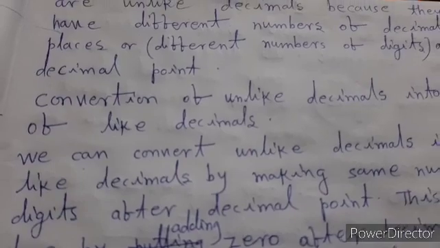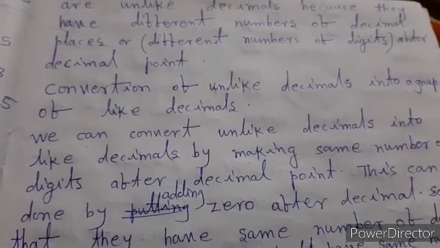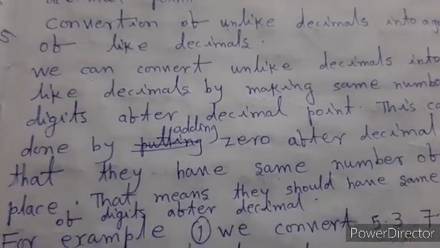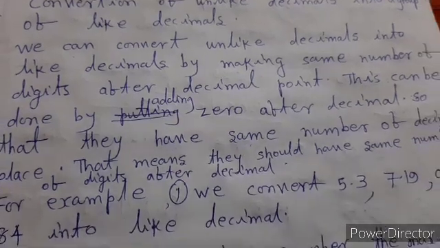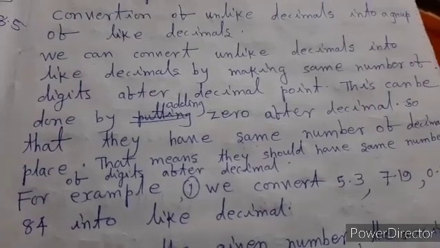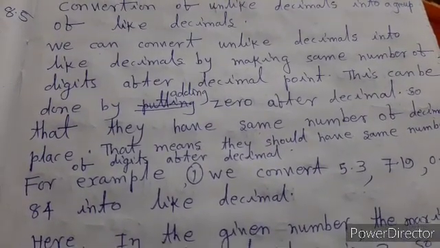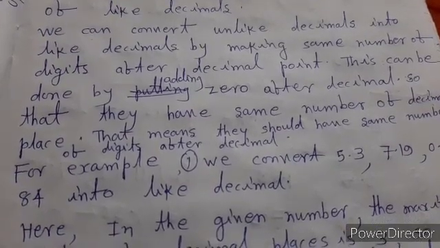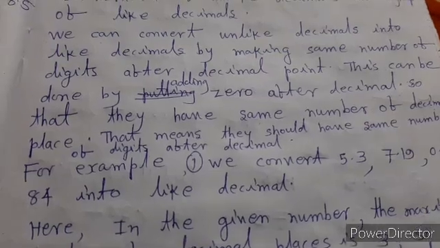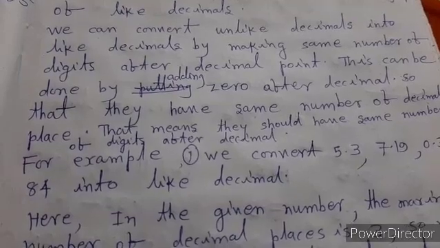Conversion of unlike decimals into a group of like decimals. We can convert unlike decimals into like decimals by making the same number of digits after the decimal point. This can be done by adding 0 after the decimal so that they have the same number of decimal places. That means they should have the same number of digits after the decimal. Then they are called like decimals.